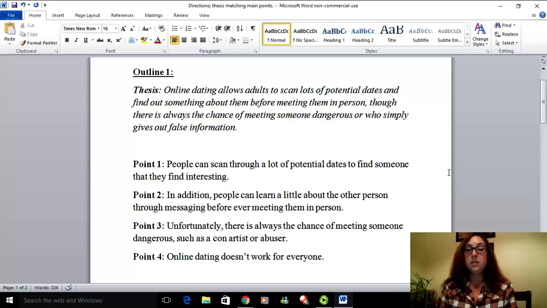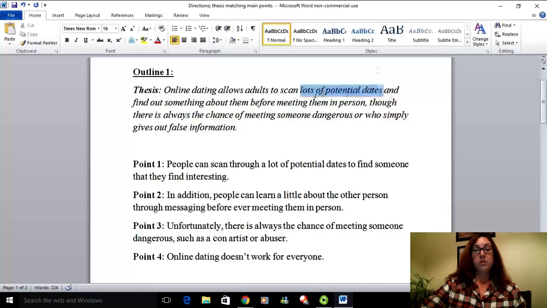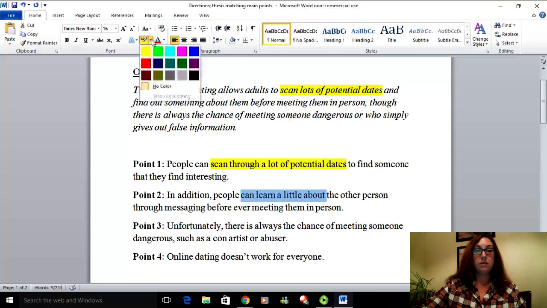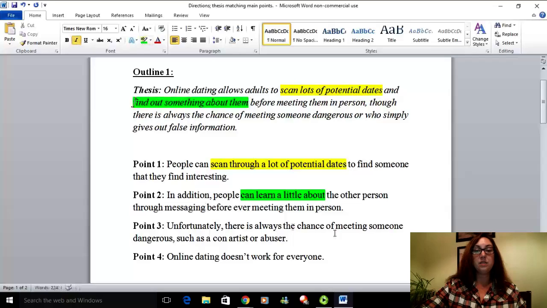If you have a listing thesis, that also means that the order of your points must follow the order in your thesis statement. So up here, first thing that they mention in the thesis, scan lots of potential dates. First thing mentioned for first body paragraph, scan lots of potential dates. So that does clearly stay focused and match up to the thesis. Then it talks about learn a little bit more, okay? Again, that directly connects back to the thesis. Find something out about them. So it doesn't have to be the same wording, but it has to be the exact same idea.